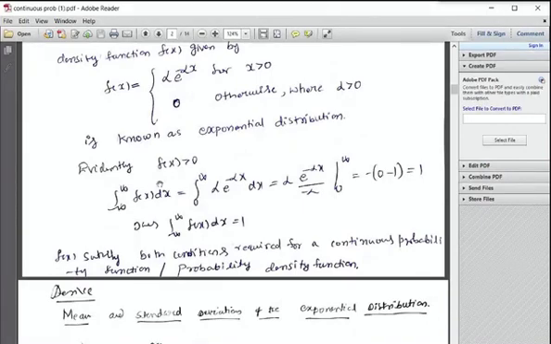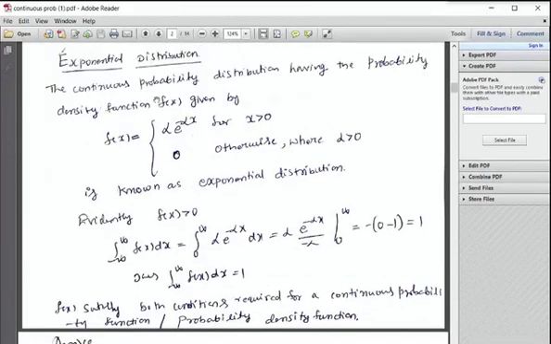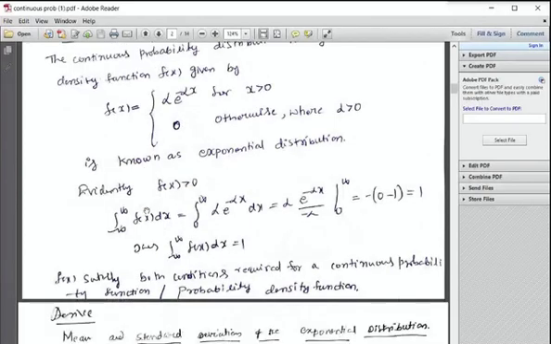And now the first condition is satisfied. It should be greater than or equal to 0. And the integral from minus infinity to infinity of f of x dx. Now, minus infinity to infinity, we can take as two subintervals: one is minus infinity to 0 and the other 0 to infinity. But for minus infinity to 0 the function is 0, because x is negative, x is not positive.